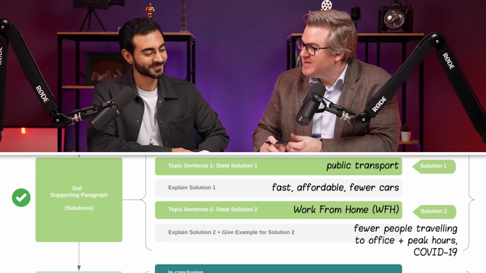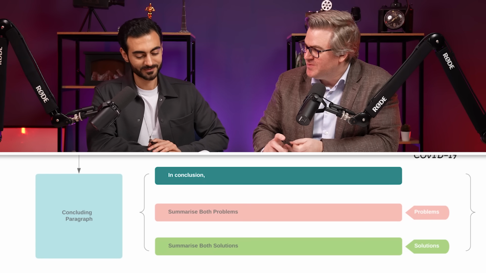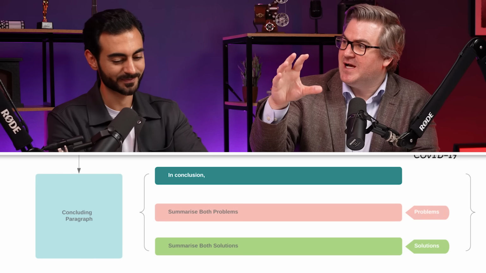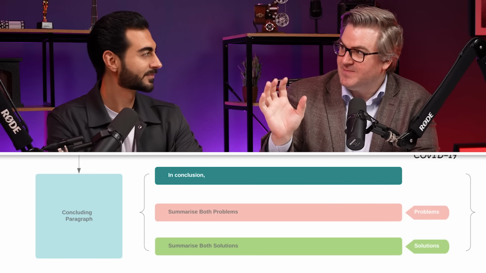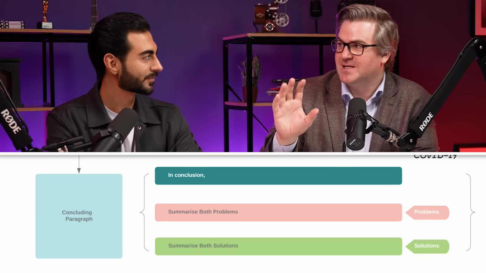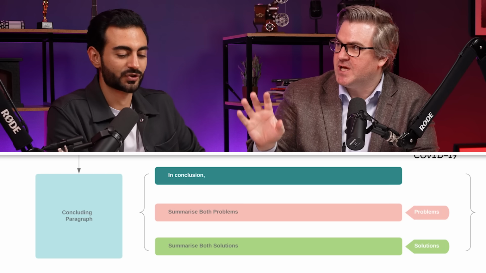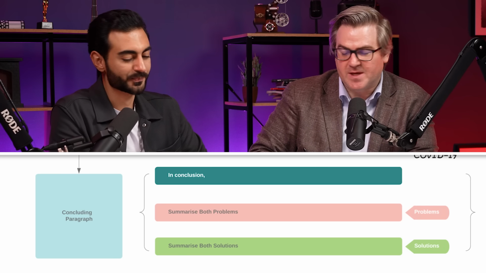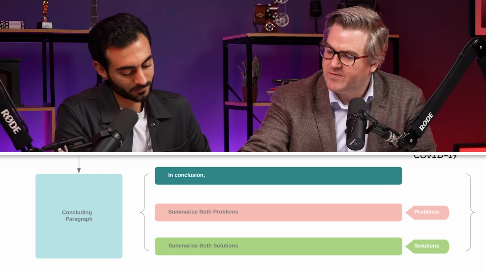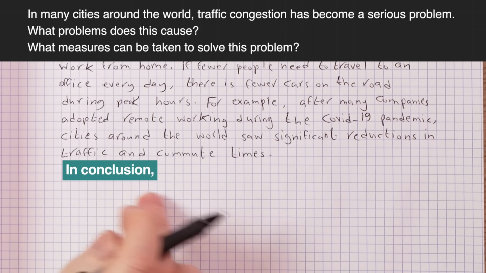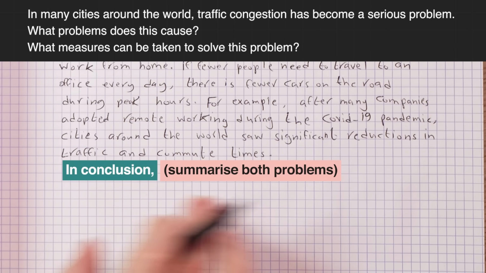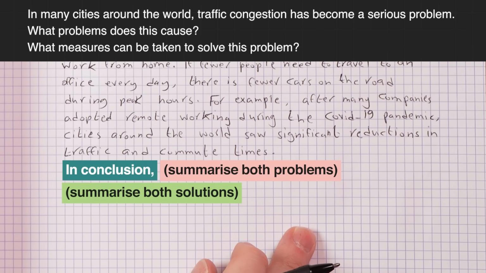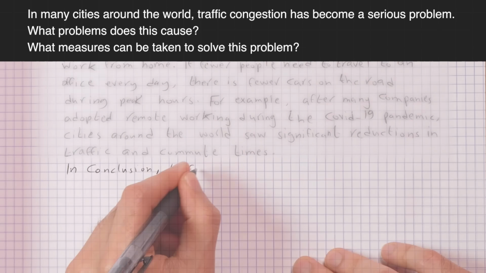Finally, we need to write our conclusion. You can look at the introduction and paraphrase that. Basically write it again, not exactly the same way, but try and change as many words as you can. Then start off with, in conclusion, comma, and then say, here are the problems, here are the solutions.